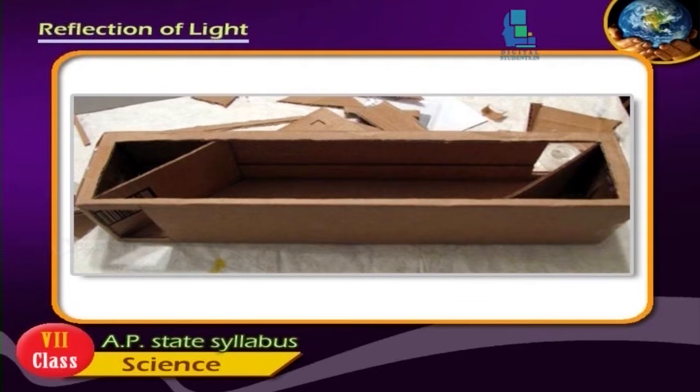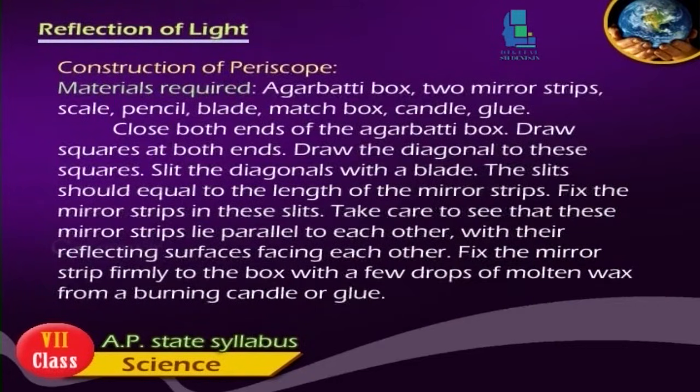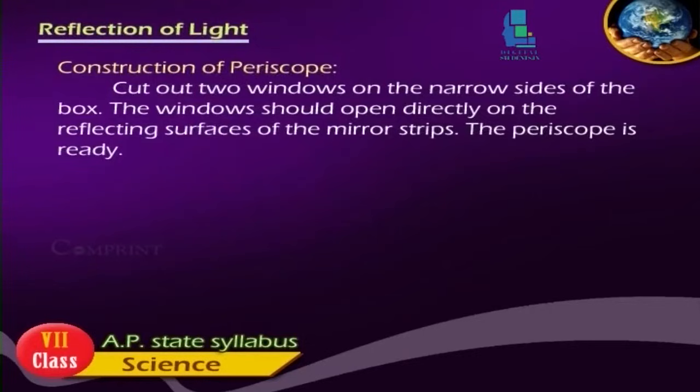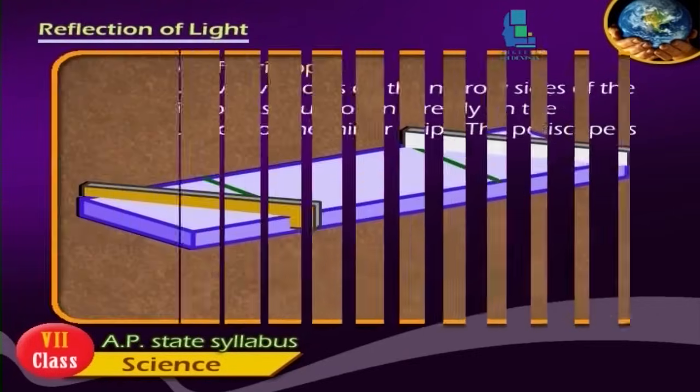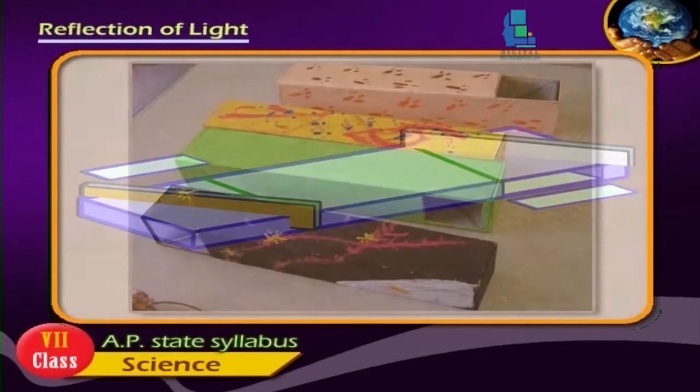Fix the mirror strips firmly to the box with a few drops of molten wax from the burning candle or glue. Cut out two windows on the narrow side of the box. The window should open directly on the reflecting surface of the mirror strip. The periscope is ready.